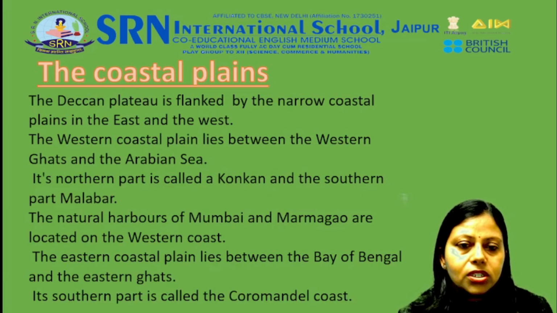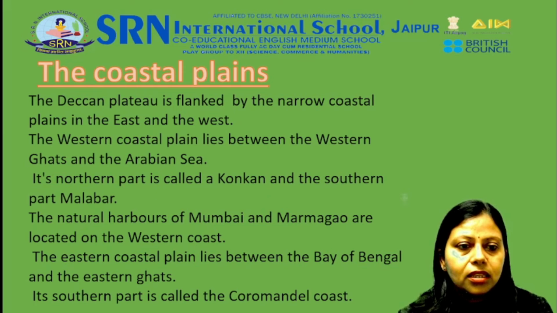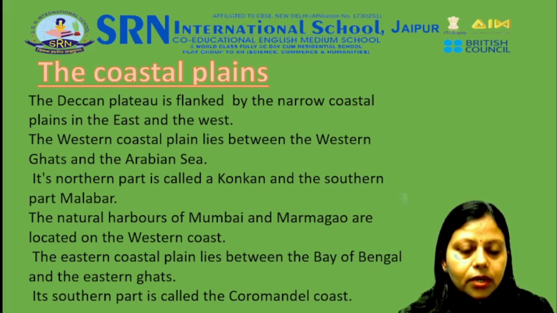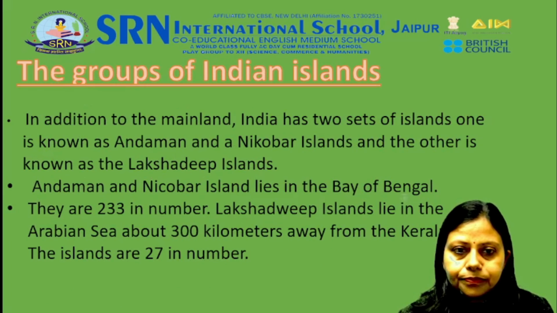Let's know about coastal plains. The Deccan Plateau is flanked by narrow coastal plains in the east and the west. The western coastal plain lies between the Western Ghats and the Arabian Sea. Its northern part is called Konkan and the southern part Malabar. The natural harbors of Mumbai and Marmagao are located on the western coast. The eastern coastal plain lies between the Bay of Bengal and the Eastern Ghats. Its southern part is called the Coromandel Coast.